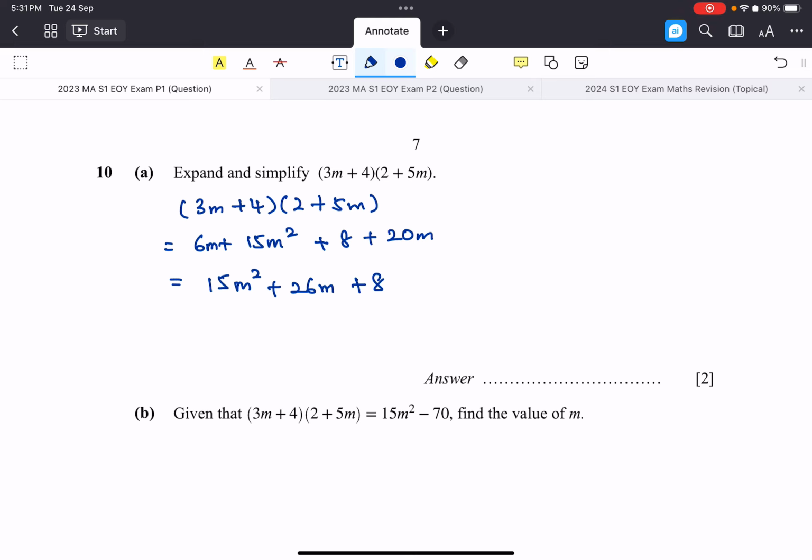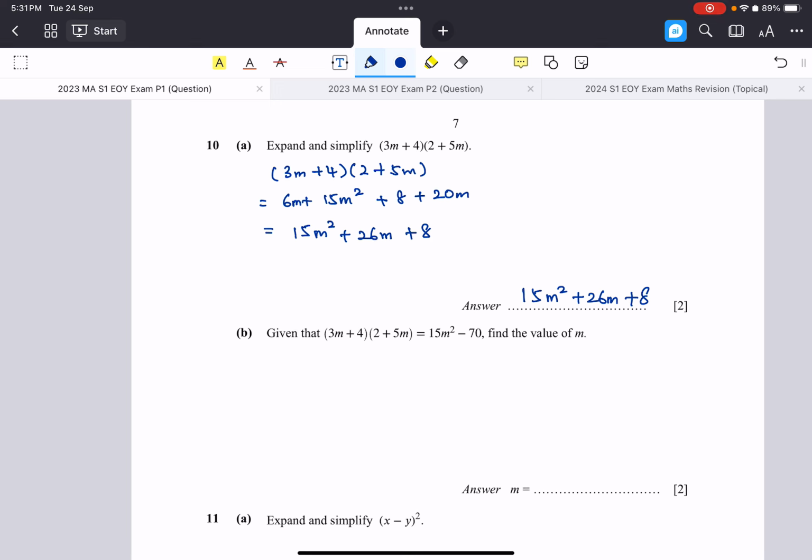So this is another way that some people informally call the rainbow method. A good practice is that you put the square first, then the non-square. So 15m squared plus 26m plus 8. There are some students who write down 8 plus 26m plus 15m squared. Mathematically it is still correct, but usually the convention is to put the m squared first.